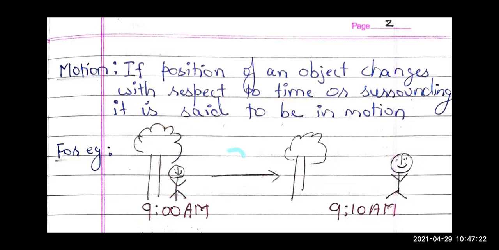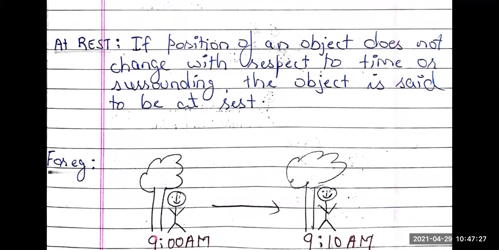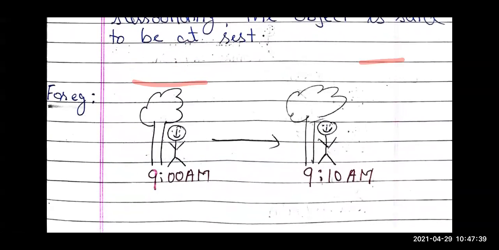Now let's move to the next term, that is rest. So it's very simple children. If the position of an object does not change with respect to time or surrounding, then the object is at rest. For example, again, the same Mr. Sham. At 9 a.m., he is standing under the tree. You saw it. After 10 minutes, you are having a look. Again, the person Sham is under the same tree. So his position is exactly the same after 10 minutes.